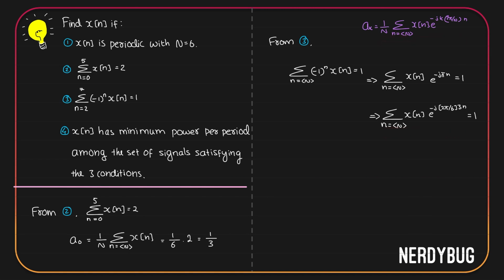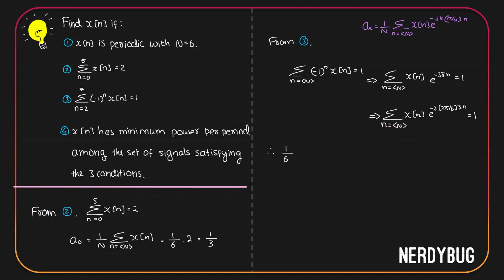Summation is the same. x of n is the same. 2 pi by N is 2 pi by 6. That is okay because N is equal to 6. n is still there. We have k here. In the place of k, here we have 3. So what we have over here could be ak if it is divided by N. So let us divide both sides of this equation by N, which is 6.